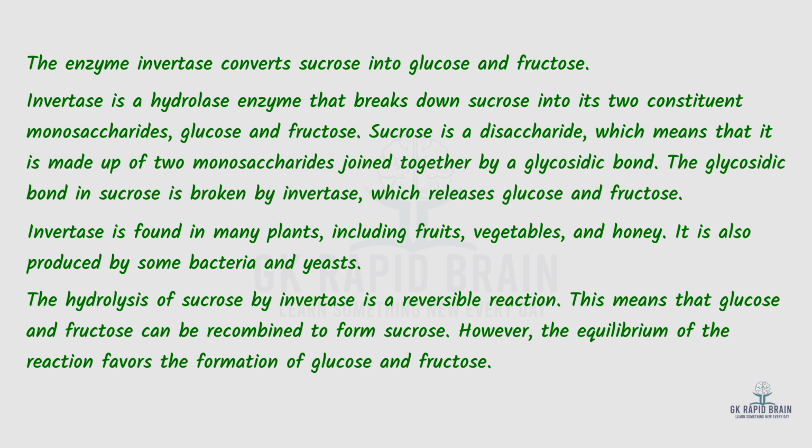Invertase is found in many plants, including fruits, vegetables, and honey. It is also produced by some bacteria and yeasts. The hydrolysis of sucrose by invertase is a reversible reaction. This means that glucose and fructose can be recombined to form sucrose. However, the equilibrium of the reaction favors the formation of glucose and fructose.